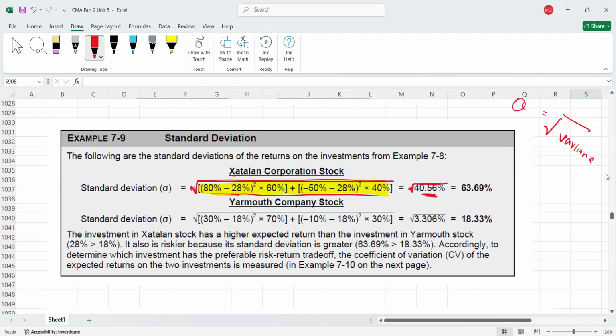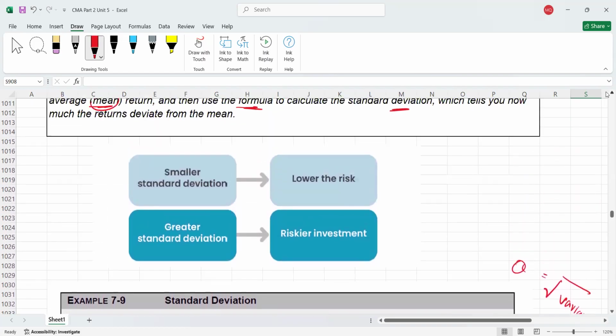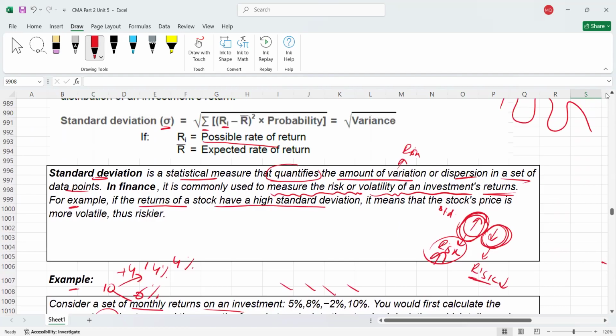So variance is how much? 40.56. If I take the square root of that, this is the standard deviation, 63.69%. Then guys, in a similar way we will calculate for y. So please make sure you are understanding. For y, how will you calculate?